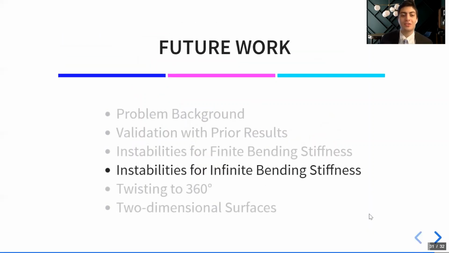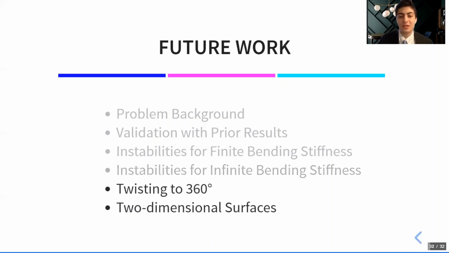Okay, so today I talked a little bit about the instabilities for infinite bending stiffnesses. In the future, we will continue to analyze what happens as we twist past 180 degrees. And now that we have the framework set for C3 being infinite, we can start to look at Mobius bands as two-dimensional surfaces. I'd also like to give a big thank you to Dr. Borum and Ugia for all the hard work they put into this program.